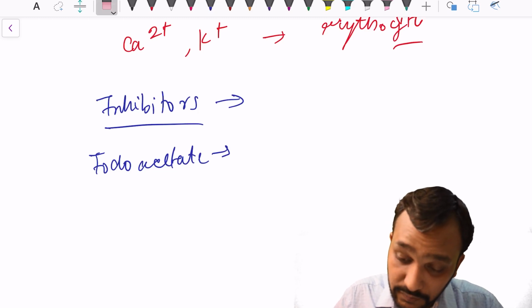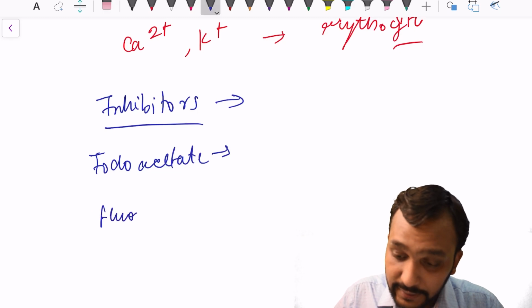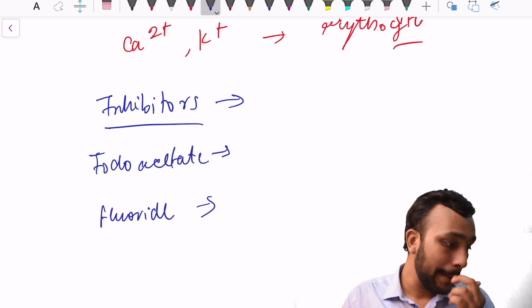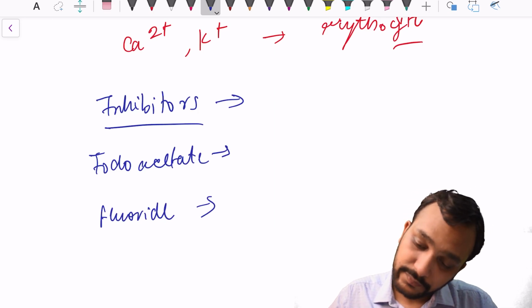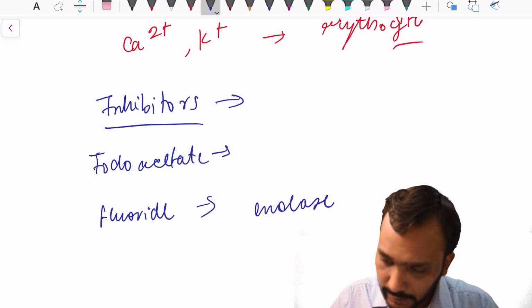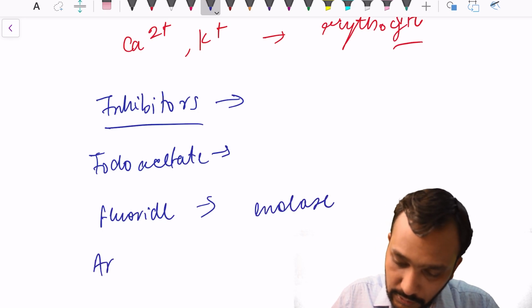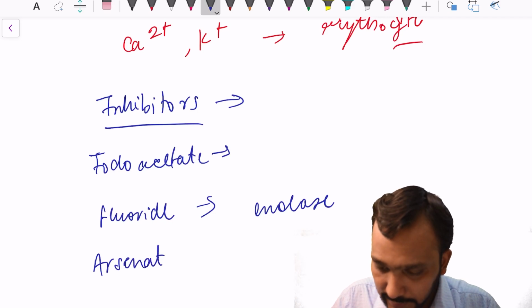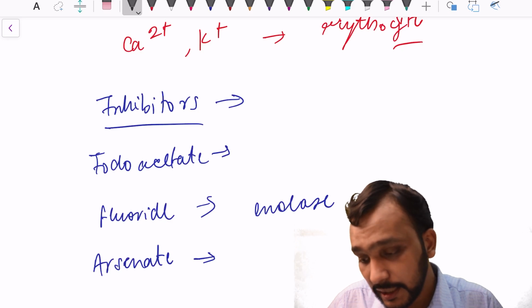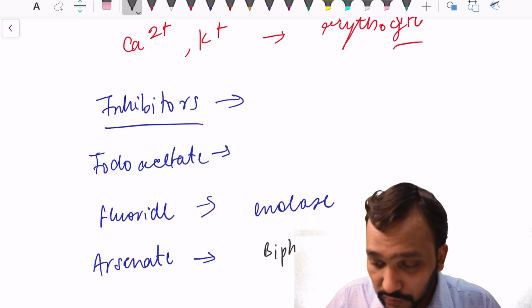Coming to fluoride, it inhibits enolase. And the last that you need to know is arsenate. This arsenate inhibits phosphoglycerate kinase.